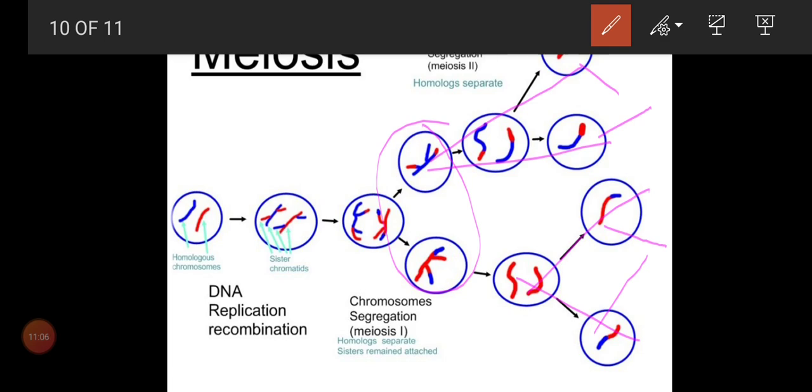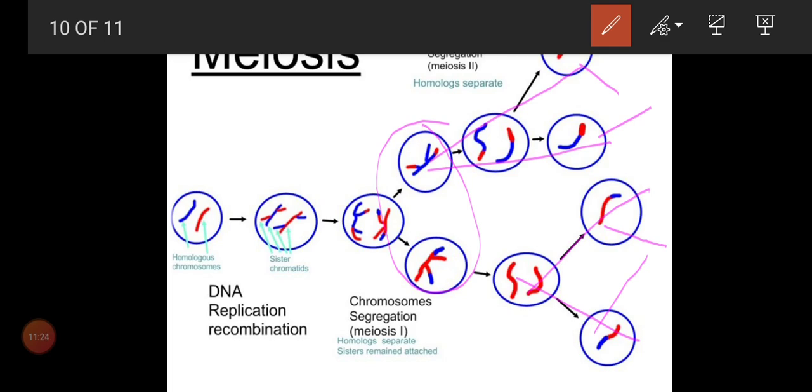Meiosis 1 is prophase 1, metaphase 1, anaphase 1, telophase 1. Meiosis 2 is prophase 2, metaphase 2, anaphase 2, telophase 2. It is like your mitosis only.